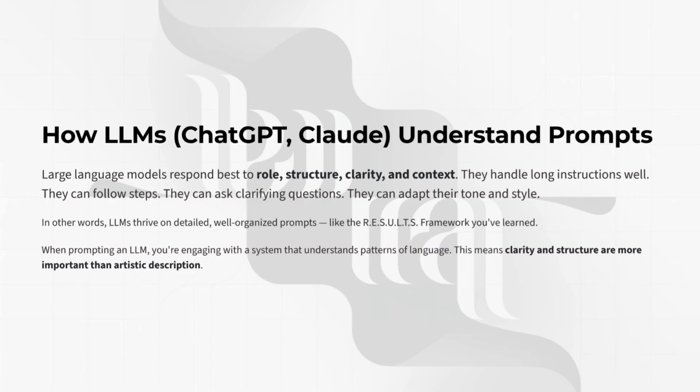Large language models respond best to role, structure, clarity, and context. They handle long instructions well. They can follow steps, they can ask clarifying questions, they can adapt their tone and style. In other words, LLMs thrive on detailed, well-organized prompts, like the results framework you've learned. When prompting an LLM, you're engaging with a system that understands patterns of language. This means clarity and structure are more important than artistic description.